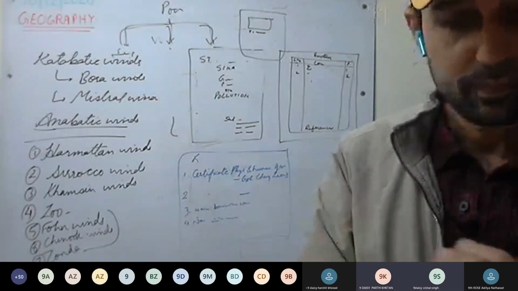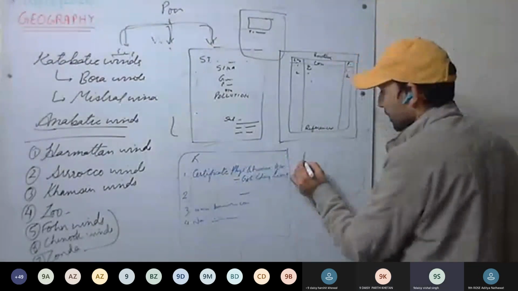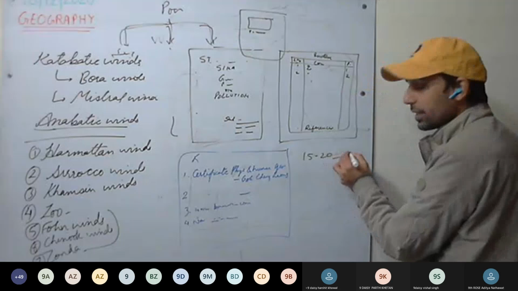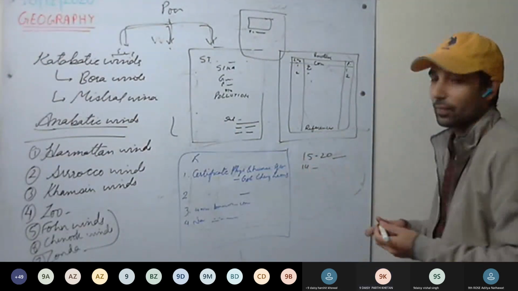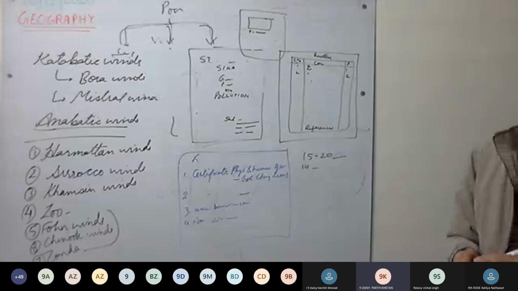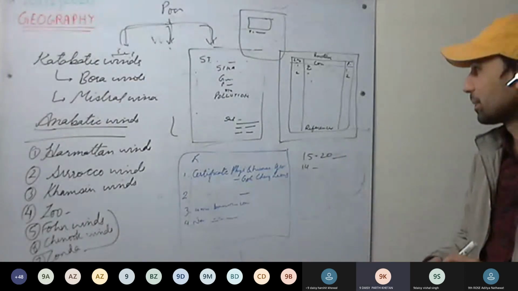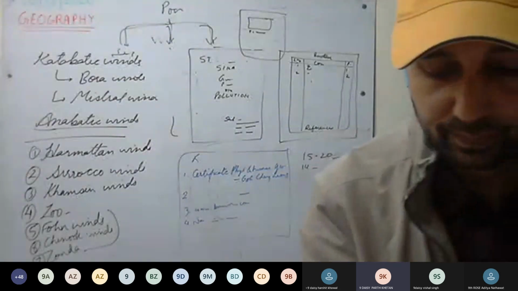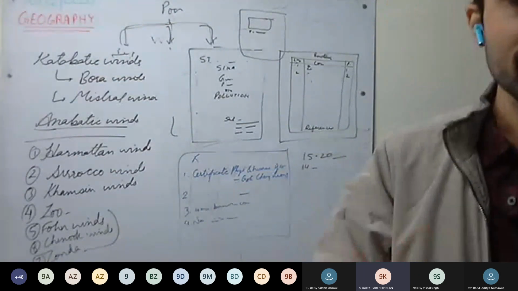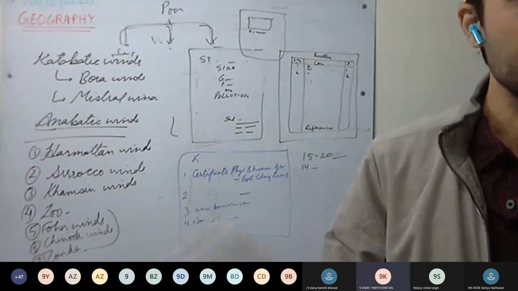Sir, how many maximum pages do we have to write for this? 15 to 20. If you have exceeded the limit, it's fine. Or if you have written 14 pages, it's fine. Sir, I have written 25 pages. It's fine, it's okay. Okay, sir. You can refer to page numbers 200 and 211 for the project work.